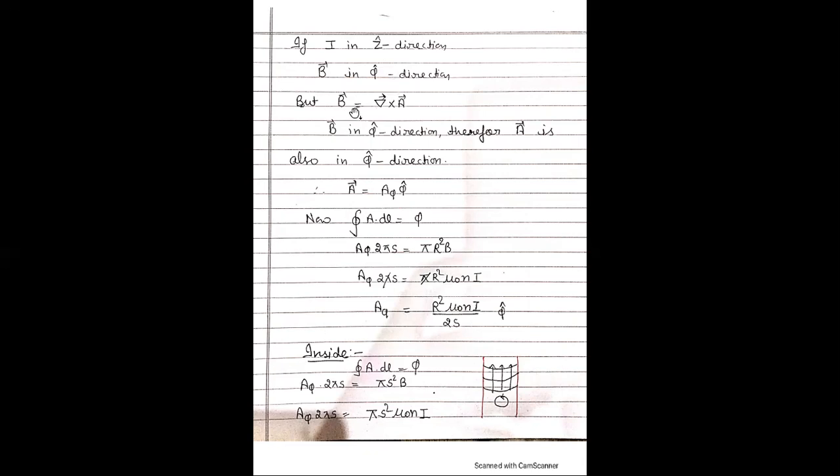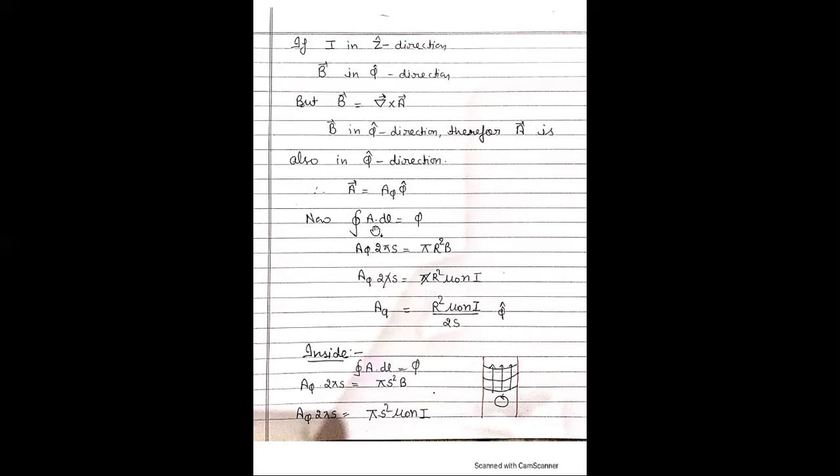But from B equal to del cross A, the definition of the curl potential, B is in the phi direction. As a result, A is also in the phi direction. Therefore, A is equal to A phi times the unit vector phi.